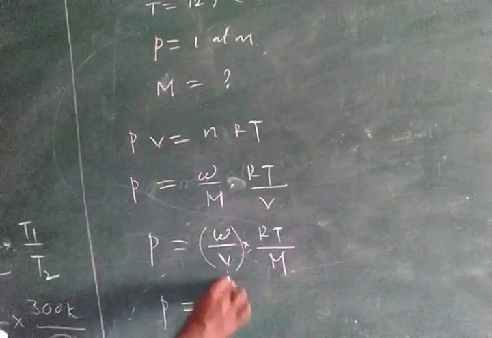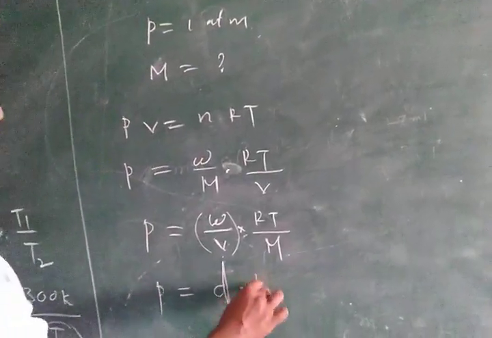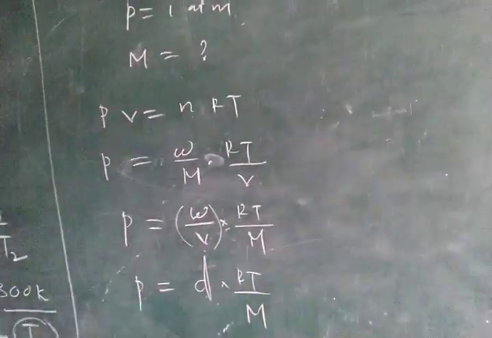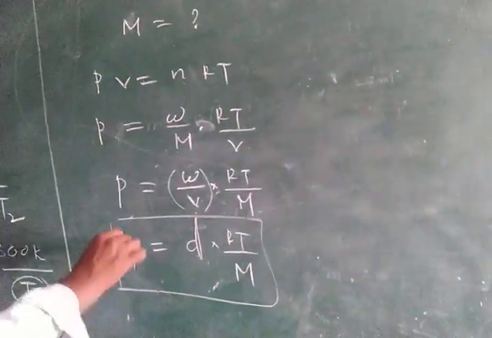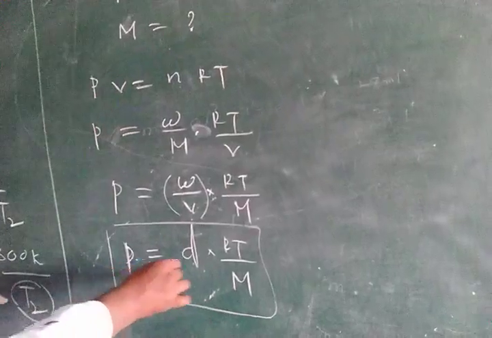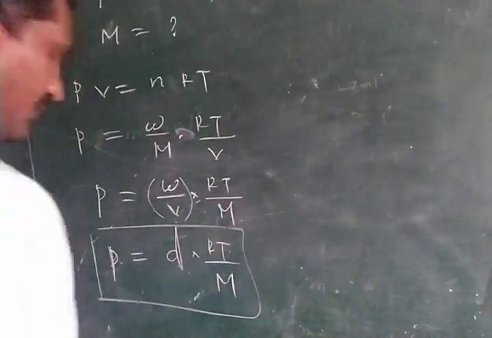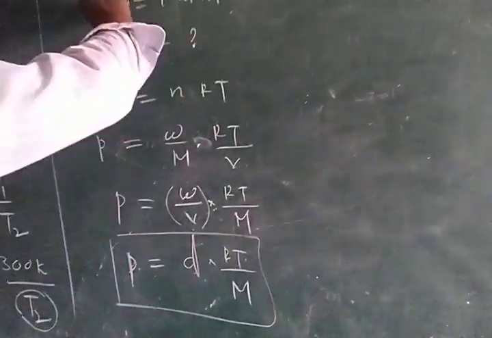So P equal to density into RT by M. So the density relationship with the ideal gas equation is P equal to density into RT by the molecular weight of the gas.